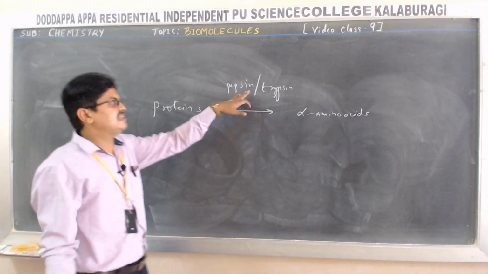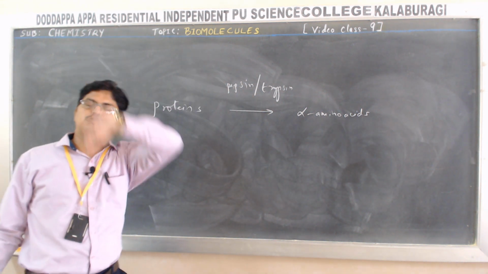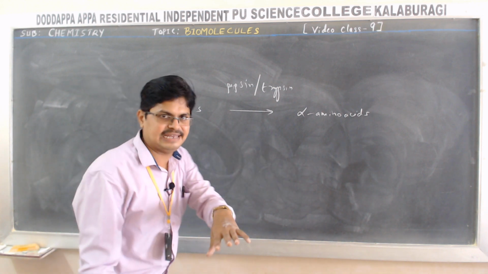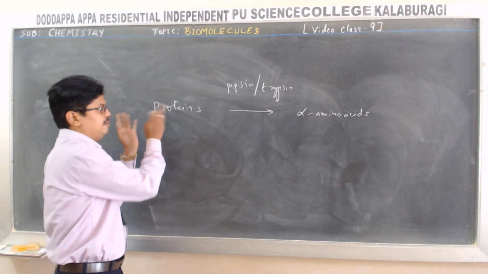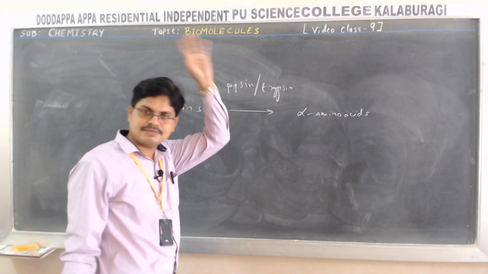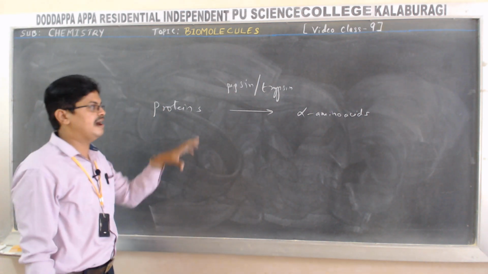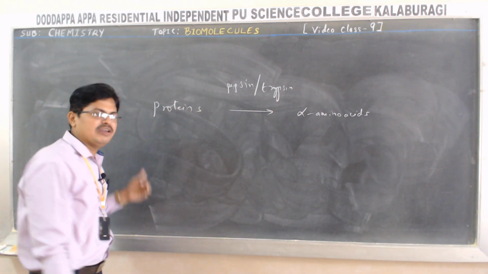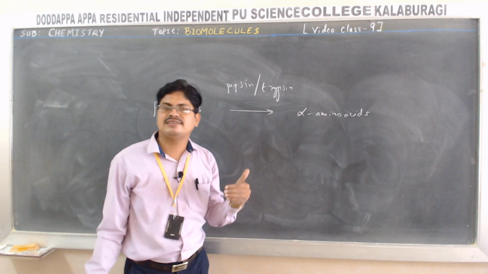Okay, so these enzymes cannot catalyze what? Maltose, because they are specific. Maltase cannot catalyze either sucrose or proteins, whereas trypsin or pepsin cannot catalyze maltose or sucrose. They are specific in nature.